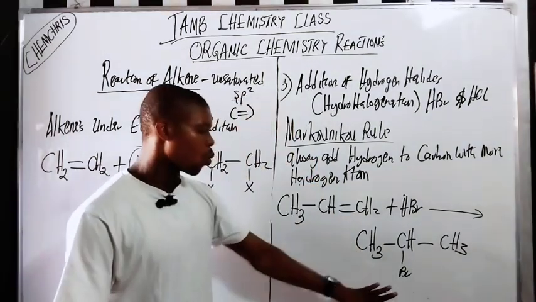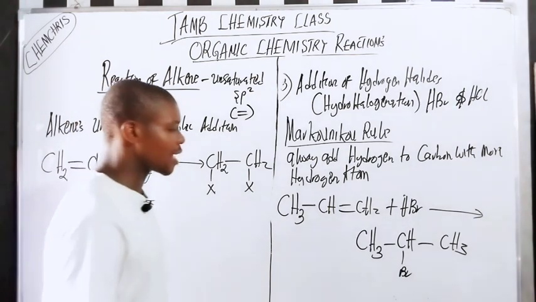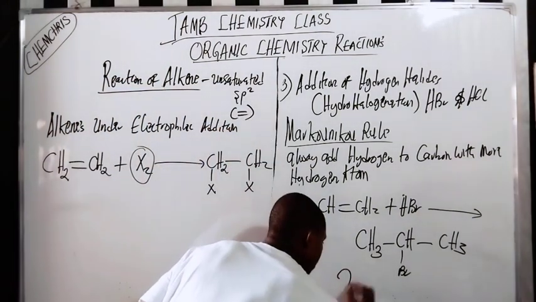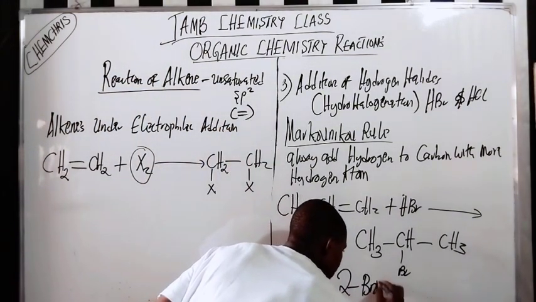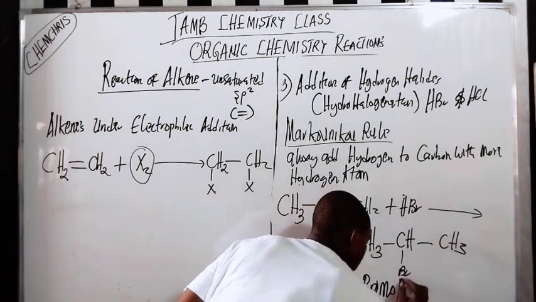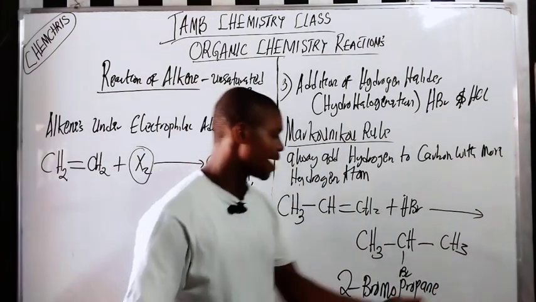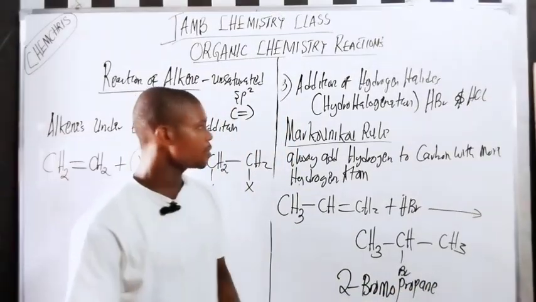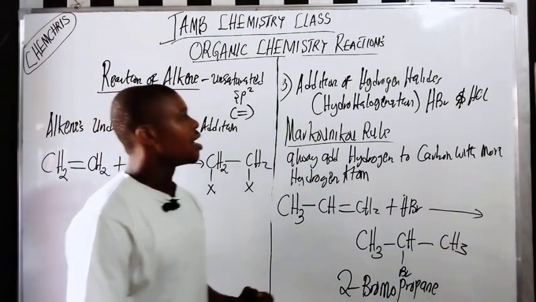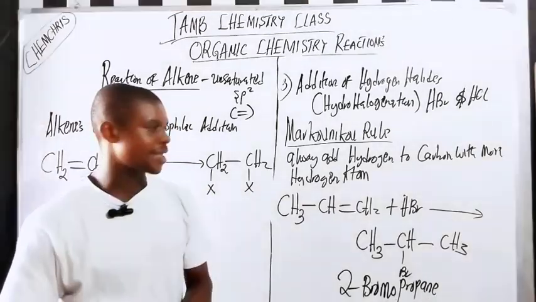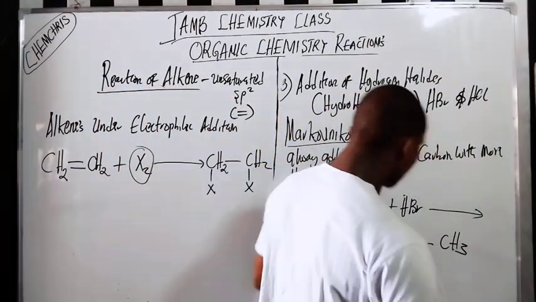You get it. So what is the name of this compound? The name of this compound is going to be 2-bromopropane. 2-bromo propane. So that is the name of this compound here. So that is about hydrogenation.